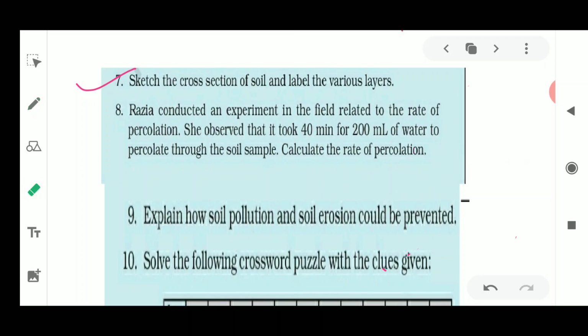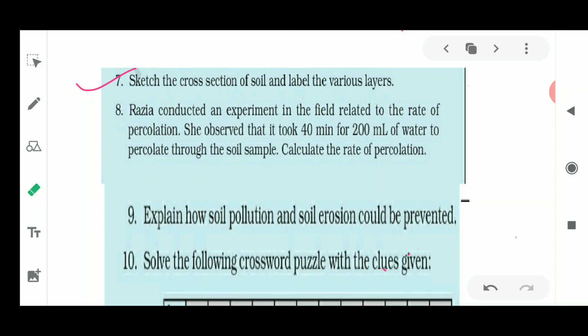Next is question number 9: explain how soil pollution and soil erosion can be prevented. First you will write the definition of soil pollution and soil erosion. Soil pollution is when the soil is contaminated with various pollutants. And soil erosion is a natural phenomenon where the topsoil is weathered away, blown away by flowing water and wind. So how can it be prevented? In the following ways.